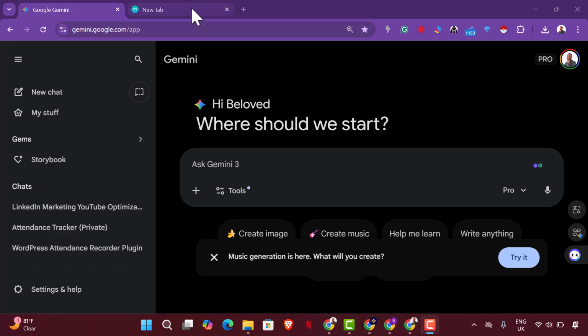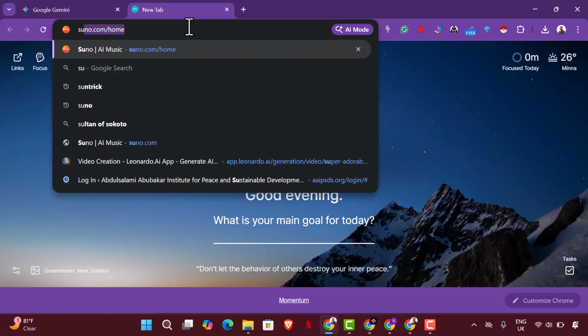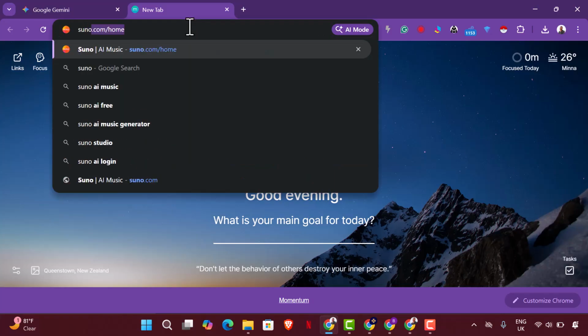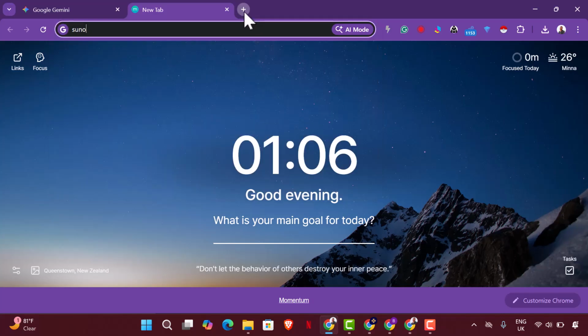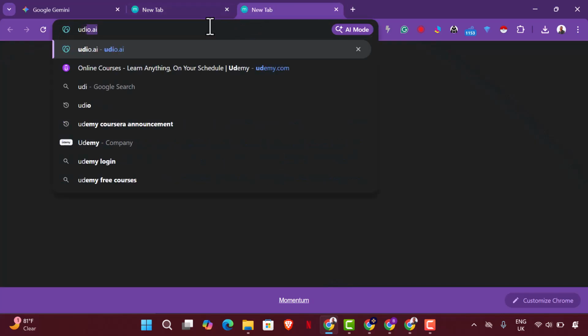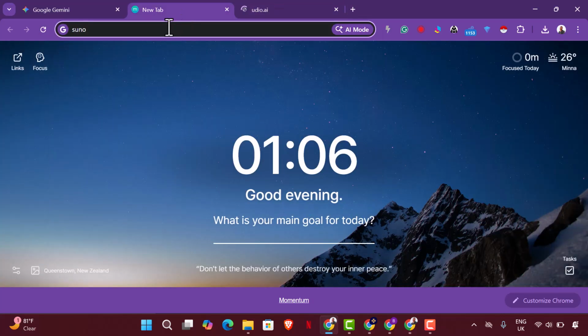So we have a lot of music generation software. We have Suno. Yes, we have Suno. We have a whole lot right there. We have Audio. If you don't know all this, you could check them out. We have all these different platforms that generate music for us using AI.